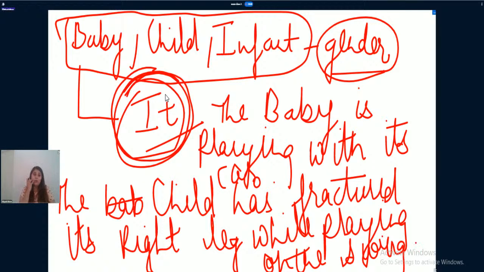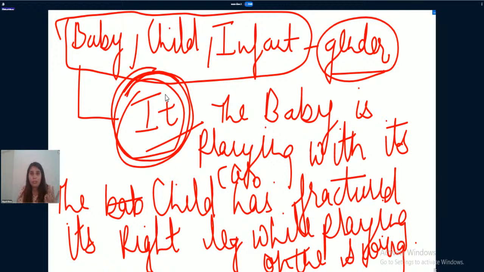The child has fractured its right leg while playing on the swing. Now, could anyone tell me, is it possible for us to know the gender of this child? No. In both the sentences, either the baby is playing with its car or the child has fractured its right leg while playing on the swing, we do not know the gender of these words.